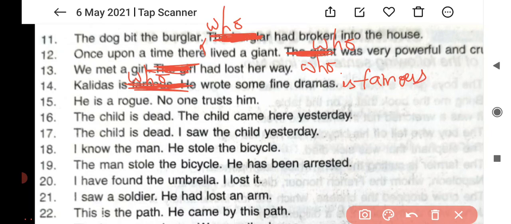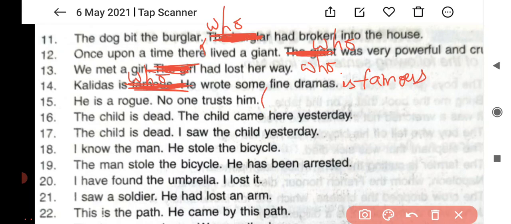He is a rogue. Now who is a rogue? A rogue is a person who doesn't have any principles, any morals, जिसका कोई चरित्र नहीं है. तो he is a rogue. No one trusts him. So again we have to combine these sentences. How to combine them?